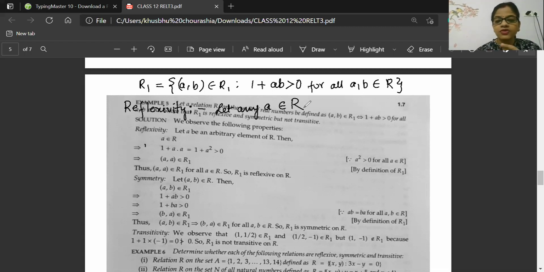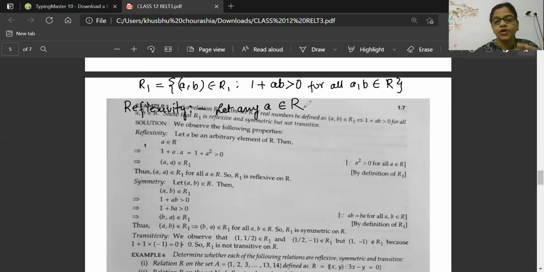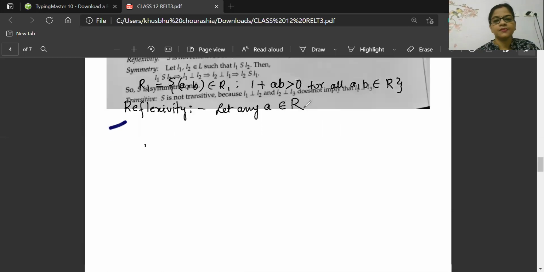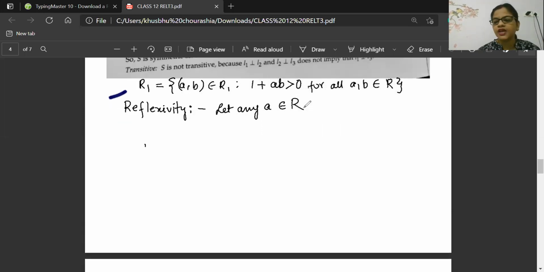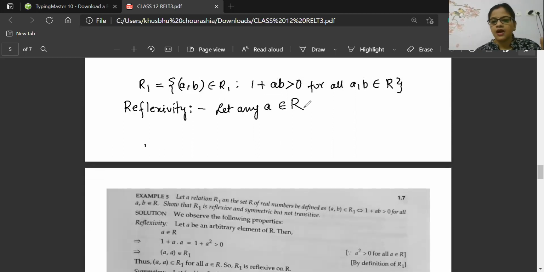So think about the condition. And Harni, you have got the correct point. Super beta. What about others? What do others have to say about it? So let any a belong to R. So a belongs to R is there. R is the set of real numbers. Everyone remember, R is the set of real numbers.